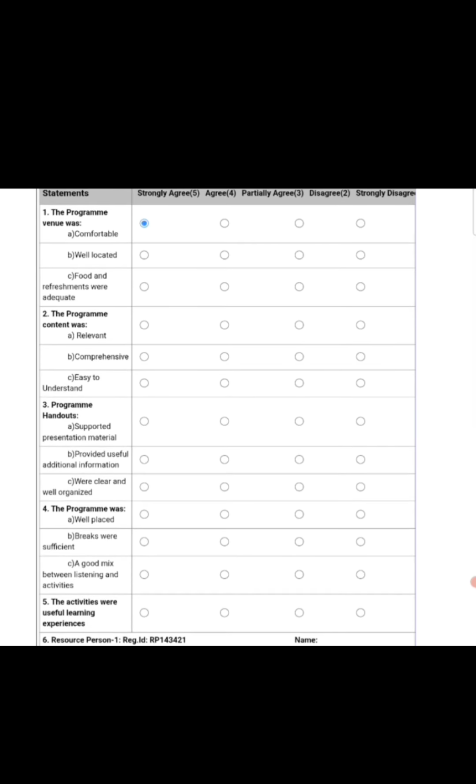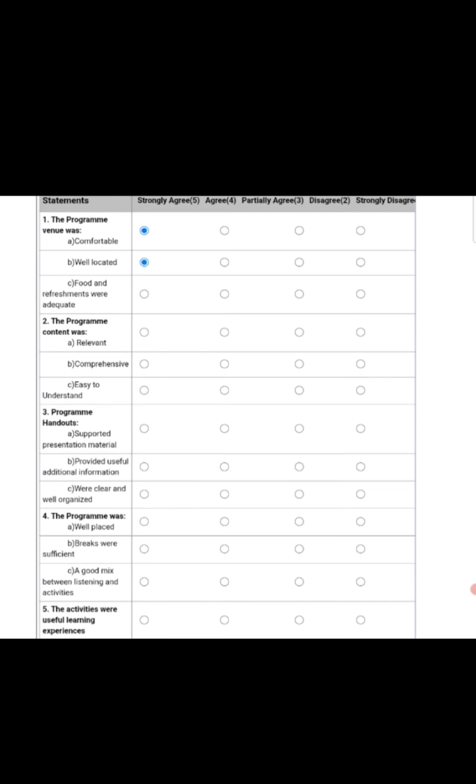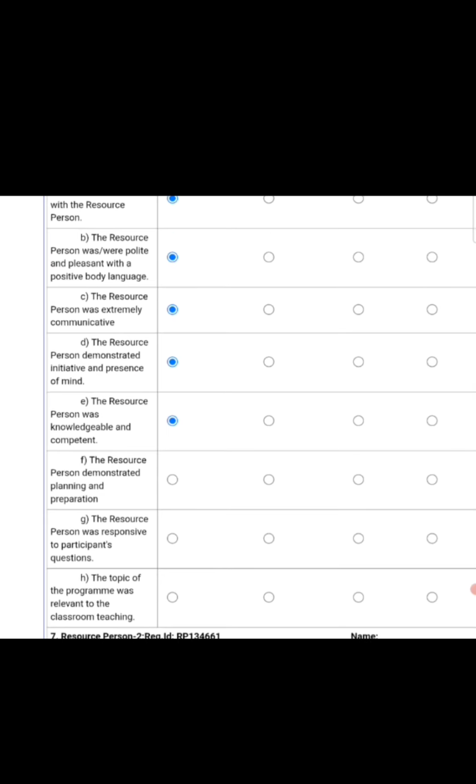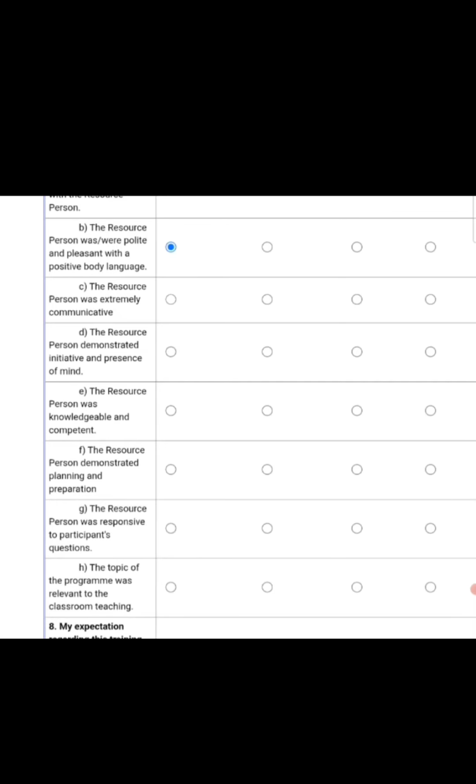Here I am filling in the feedback on the basis of the school because it is very comfortable, well located, food was very tasty, the program content was relevant. I should say it's not an easy job. The resource person is very responsive, with extremely nice communication, easy to control. She can control very easily and demonstrates presence of mind also. Knowledgeable, competent, planning, preparation, and the questions, classroom teaching, it was expert.